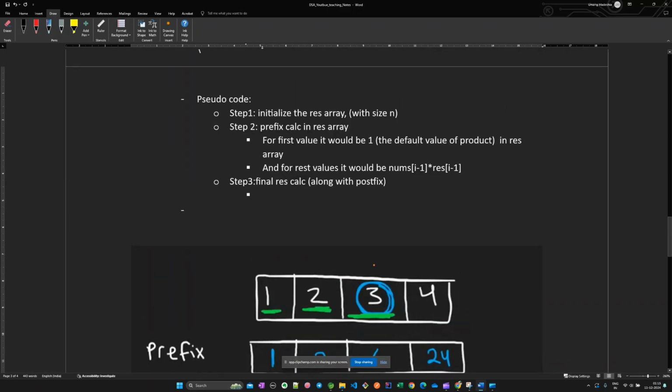So for final result calculation, just like for the initial result we kept the first value in the result array as 1, for postfix calculation or final result calculation we would have a default value, which we keep in a postfix variable. Let's say postfix equal to 1, initialized, because we were calculating postfix here.